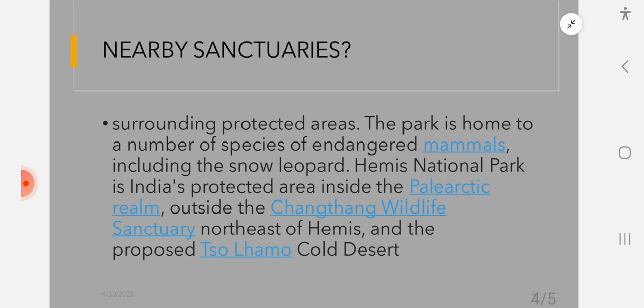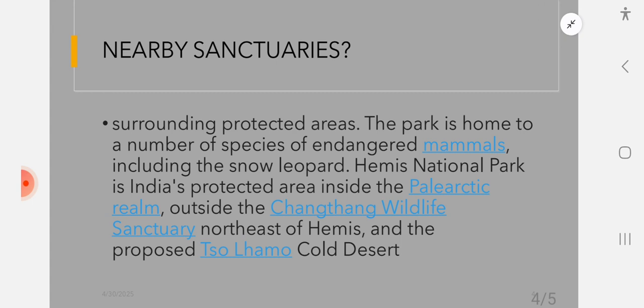Hemis National Park in India is a protected area inside the Palearctic rim, outside the Changthang Wildlife Sanctuary northeast of Hemis. If you move in the northeast direction of Hemis, then you will find a region called the Palearctic rim, and there you will find a wildlife sanctuary, the Changthang Wildlife Sanctuary, which is northeast to Hemis, and the proposed Tso Moriri Cold Desert. So Tso Moriri Cold Desert, Changthang Wildlife, and Hemis are all in Ladakh.